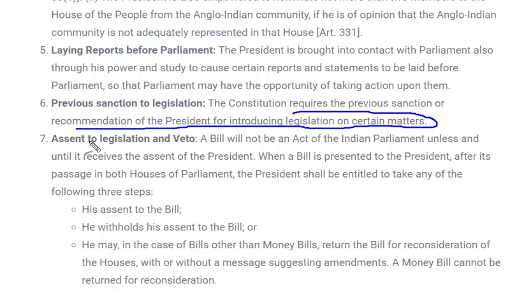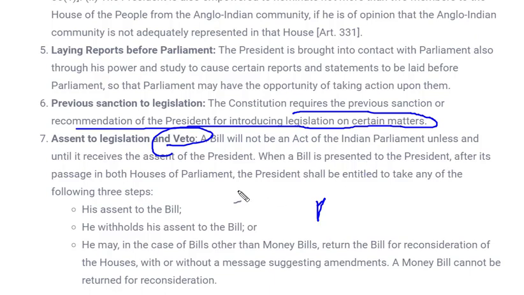Next is assent to legislation and veto. Veto means denying. As we know, for forming or enacting any laws or doing any kind of amendment, whenever a bill has been passed by both the houses, until and unless it is given assent by the president, it doesn't become an act. For example, if a bill is passed by Lok Sabha, then passed by Rajya Sabha, it comes to the president. Now it is up to him whether he wants it to become a law or not.